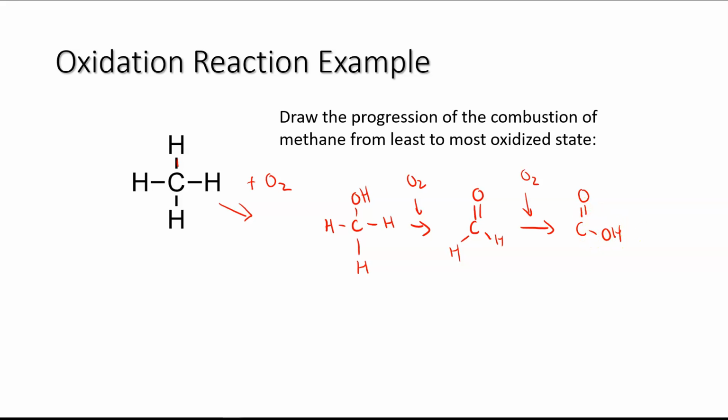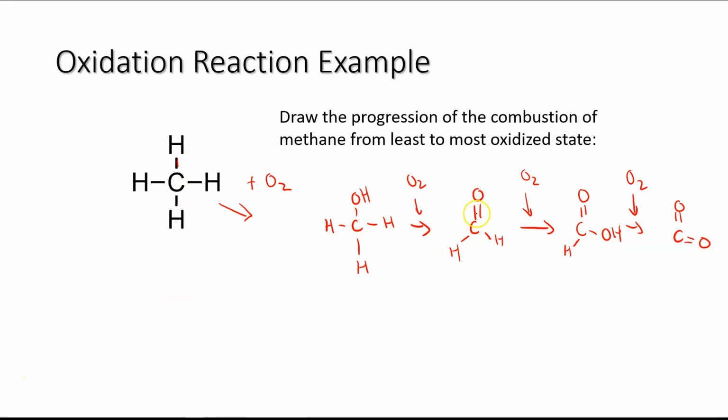We still would have this hydrogen, and we can do another O2, and now we can create this carbon double bond, which is carbon dioxide. So we go from methane, which is starting here, to methanol, then formaldehyde, then formic acid, and then carbon dioxide.